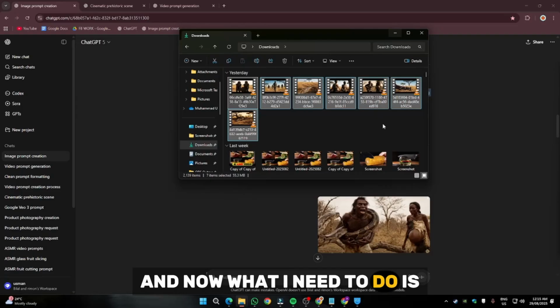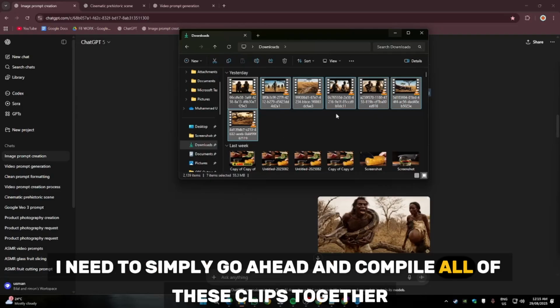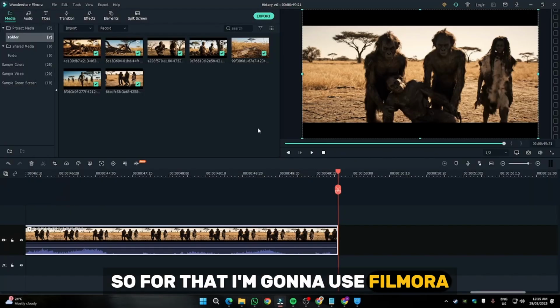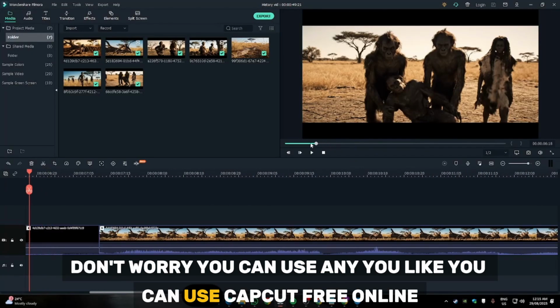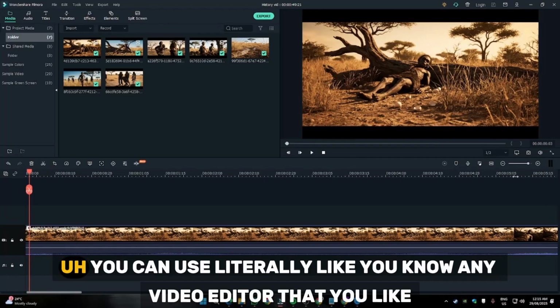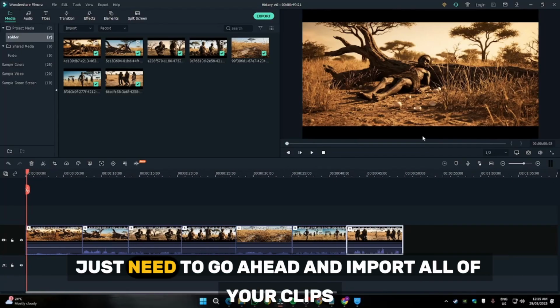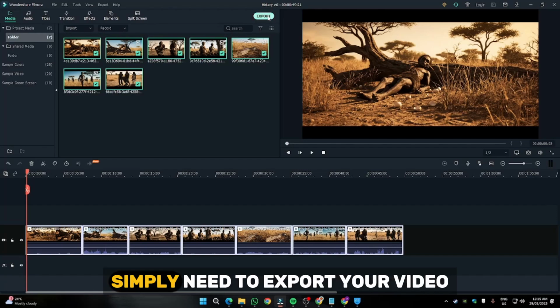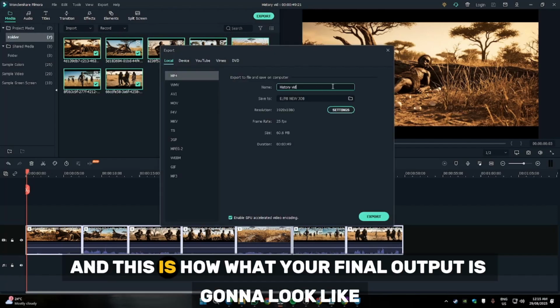And now what I need to do is compile all of these clips together in some video editor. For that I'm going to use Filmora. Don't worry, you can use any you like. You can use CapCut free online, literally any video editor that you like. You just need to import all of your clips and rearrange them one by one. That's it. And once it's done, simply export your video, and this is what your final output is going to look like.